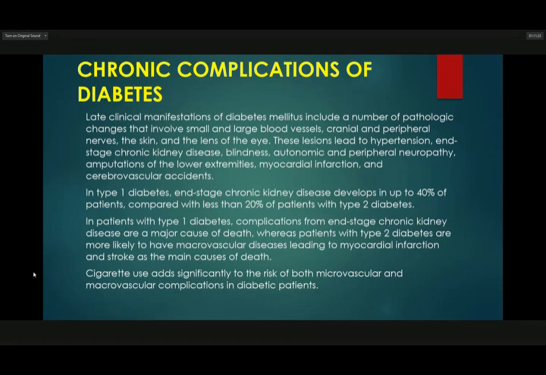In patients with type 1 diabetes, complications from end-stage chronic kidney disease are a major cause of death, whereas patients with type 2 diabetes are more likely to have macrovascular disease leading to myocardial infarction and stroke as the main cause of death. Cigarette use adds significantly to the risk of both microvascular and macrovascular complications in diabetic patients.